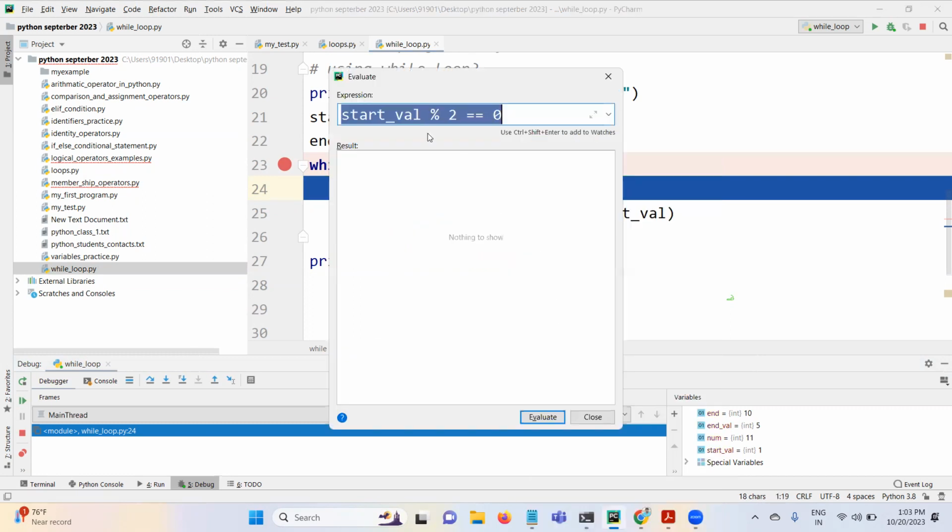Let's see the output of this, evaluate expression. Start value is 1, 1 modulo 2 equal to 0. What is it returning? False, right? Why is it returning false? Because it is returning some value other than 0. Let's see what value it is returning. It is returning 1, right? That means 1 equal to 0. So 1 equal to 0, true or false? False, right?